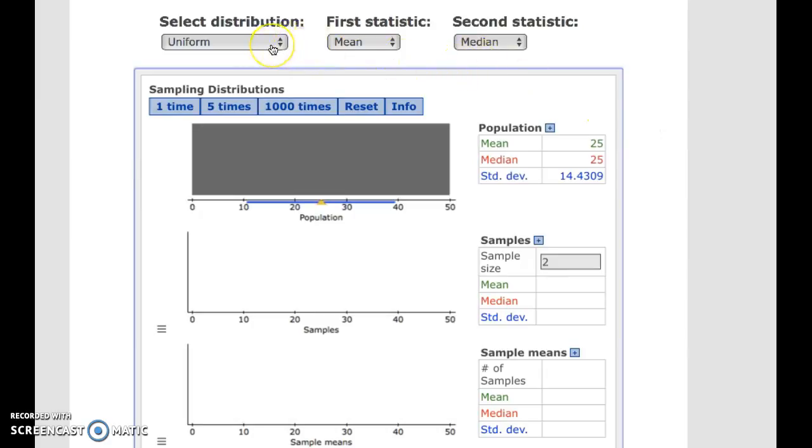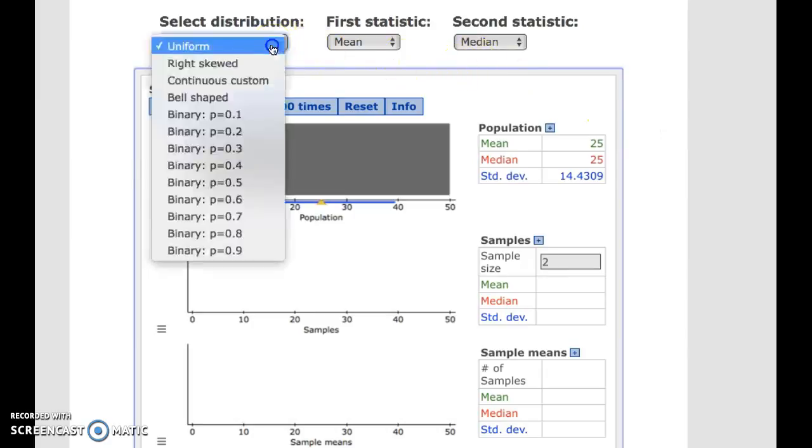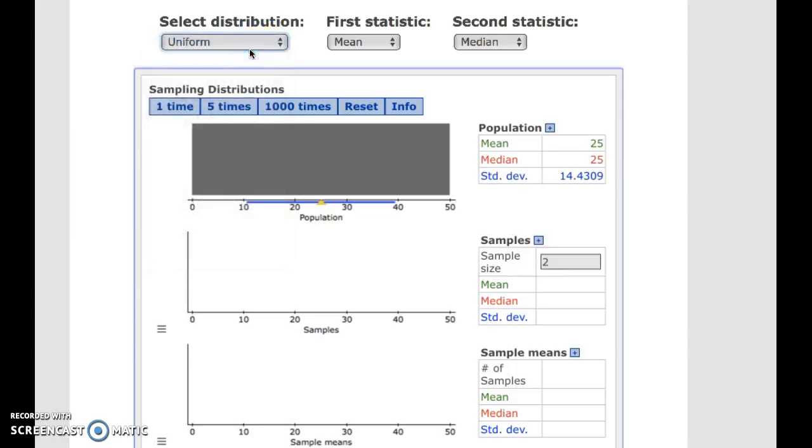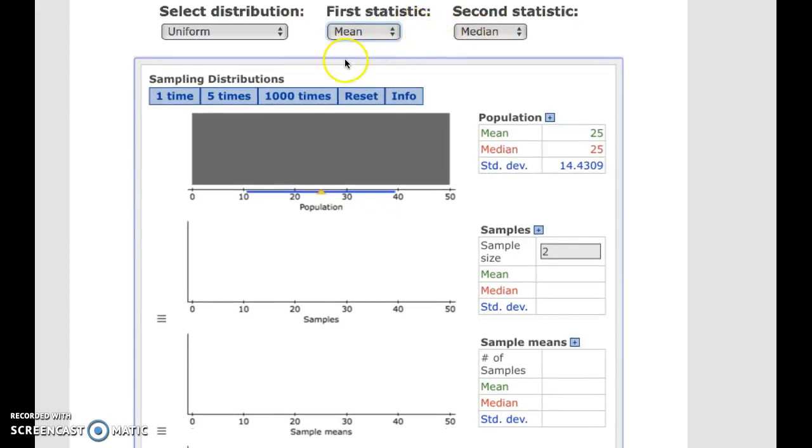In this applet, you have the ability to select different distributions. I'm going to leave it as the uniform, the block distribution, because we recently discussed that in Chapter 6 and 7, or I should say more recently in 7. Then we have the option to look at several different statistics. I'm going to leave this as the mean and the median. We're actually really only going to focus on the mean.